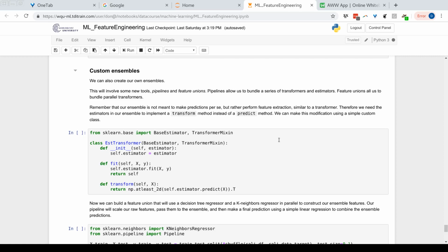But what I want to do is take the values they predict, and I can treat those as features. I can treat my machine learning models, in this case some sort of decision tree and a k nearest neighbors, as generating features from the raw data. And those features are their predictive values. And I can take those predictive values and figure out a good way to blend them together.